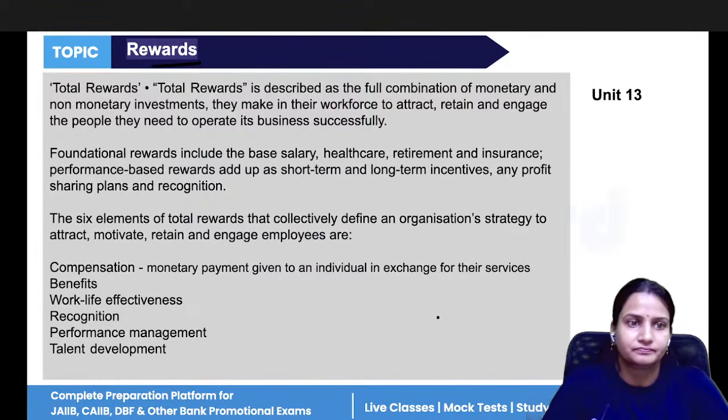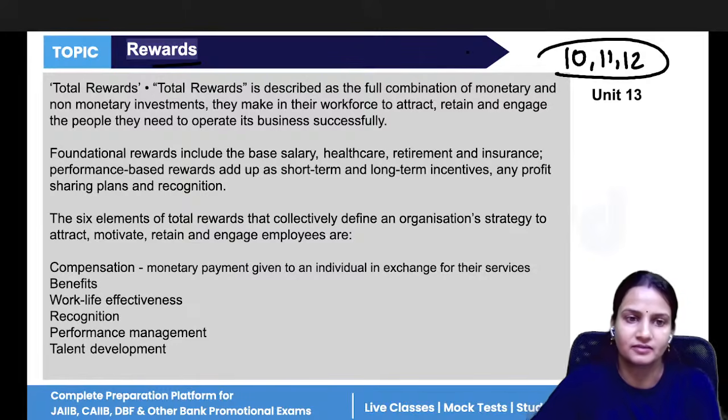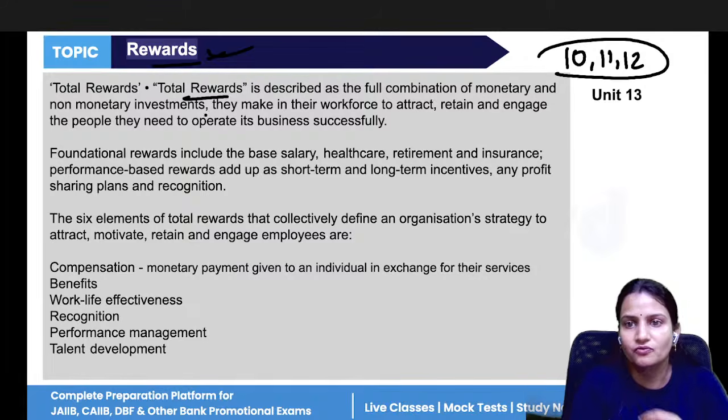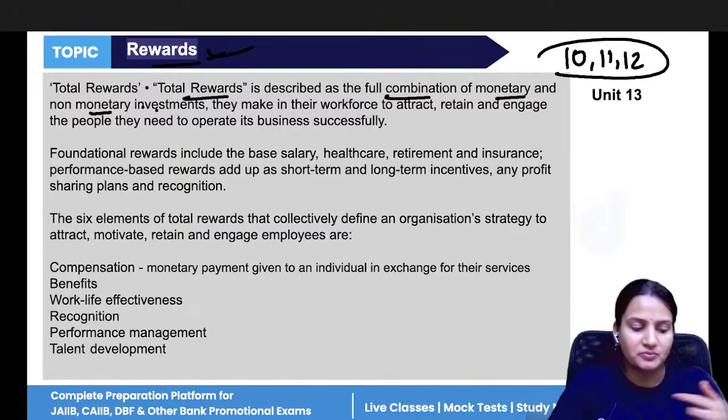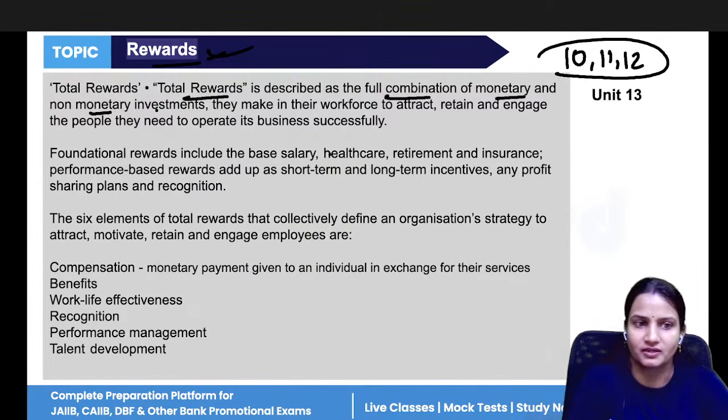Now, so far we have done units number 10, 11, 12, so 3 units are completed. Next is unit 13, which is all about rewards. Rewards means the full combination of monetary and non-monetary investments. Monetary can be measured in money, and non-monetary is not measured in money.